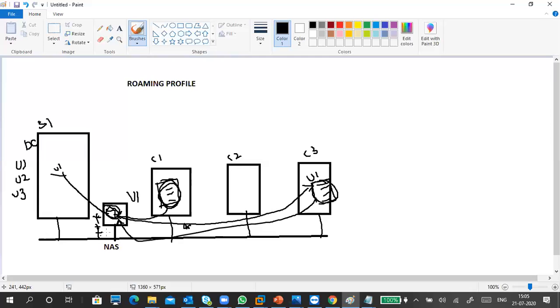So this will carry your profile data. Your profile data is virtually not stored in any one place. It is actually stored in this place only. Wherever you log in, whenever you add something, it will add or update your data in every synchronization. So when you sign in, data will be synced to your PC. When you sign out, your profile data in your PC is synced to central storage.